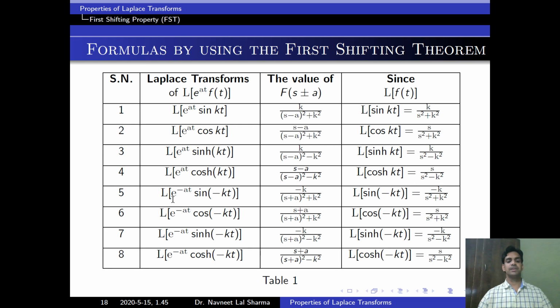Now find the Laplace transform of e to the power minus at into sin kt. First, we find the Laplace of sin kt, which is k upon s square plus k square. By the first shifting property, we replace s by s plus a according to our exponential function. Then we get k upon s plus a whole square plus k square. Similarly, we can find the value of the other functions.